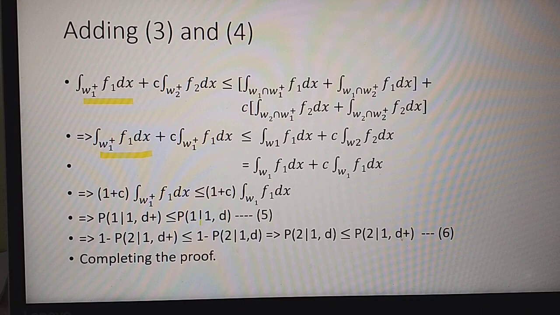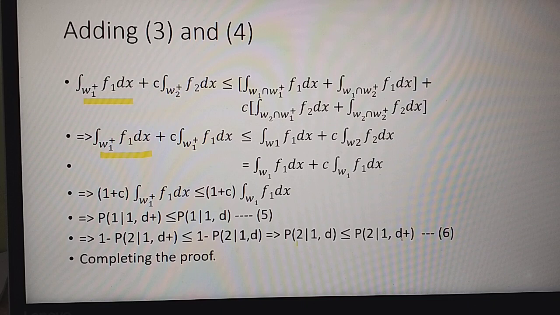Equation 5 says that the probability of correct classification using the rule D+ is less than the probability of correct classification using the rule D. So here also rule D is still better. Further simplification shows 1 minus P21(D+), because there are only two populations, we are considering here only two populations, k is equal to 2, is less than or equal to 1 minus P21(D).